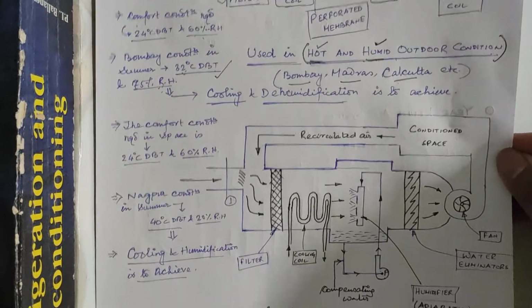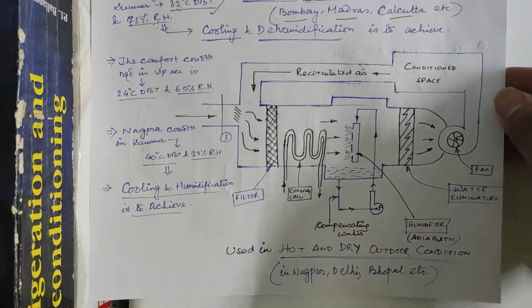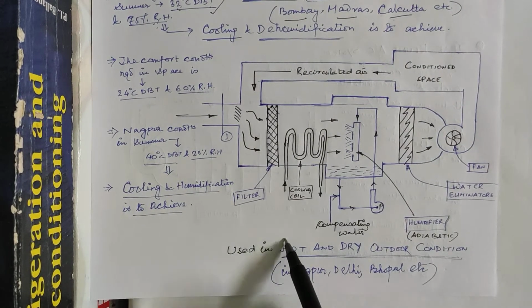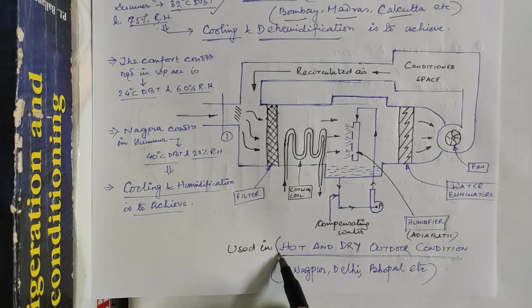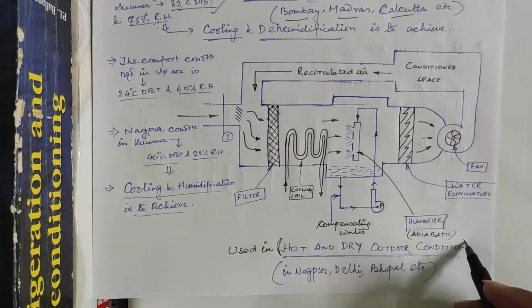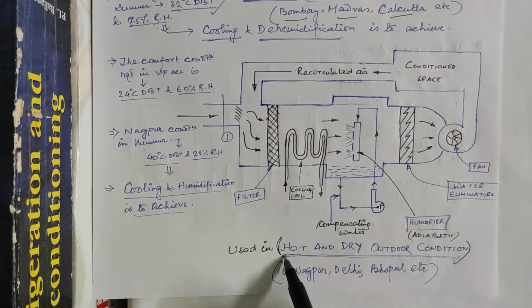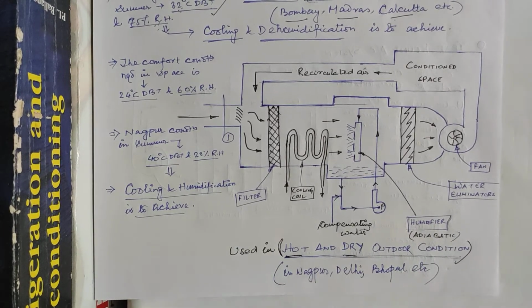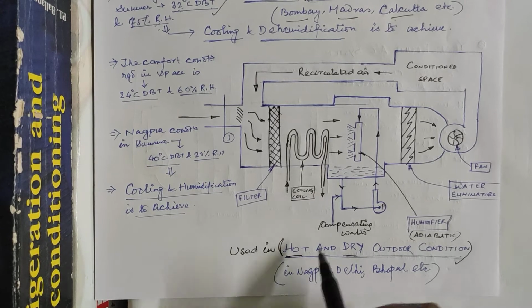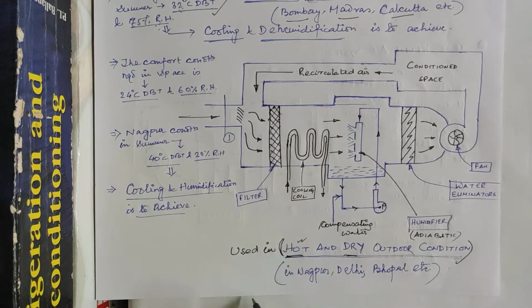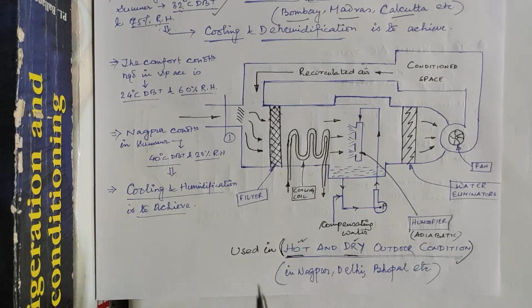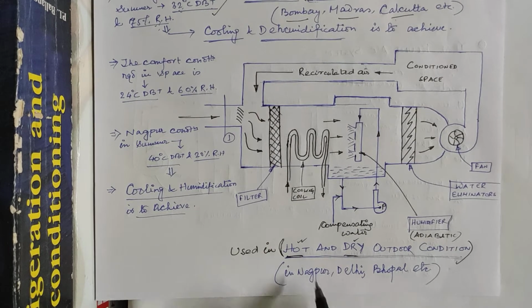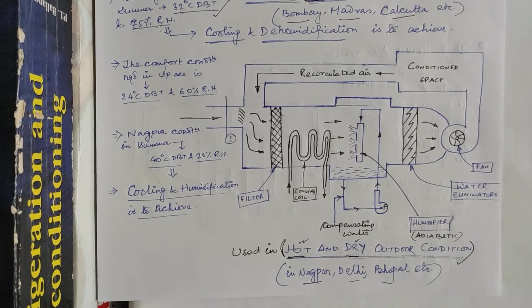Okay, now there is another system which is also useful for summer air conditioning, that means for places where the outdoor condition is hot and dry. Hot and dry means the temperature is very high, and dry means the amount of moisture present is very less, like Delhi, Nagpur, Bhopal.